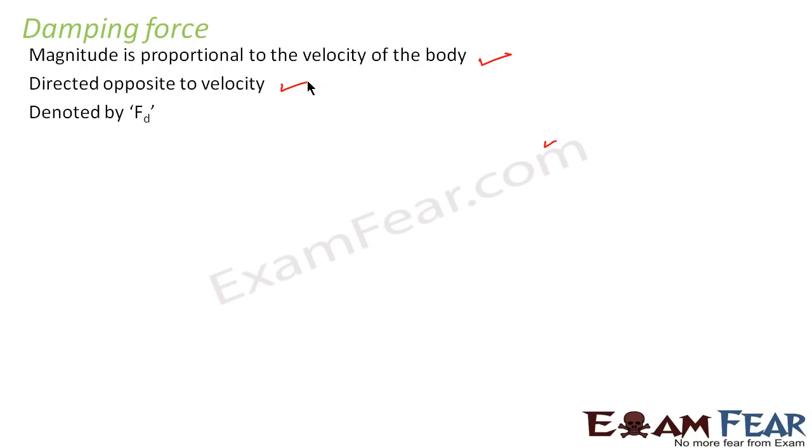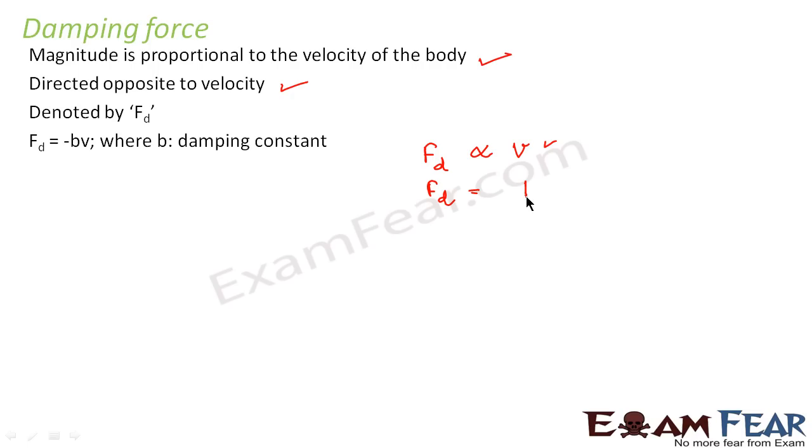It is generally denoted by Fd. The subscript d stands for damping. So Fd is equal to minus bv. That's because, as I told you, the damping force is proportional to velocity, so this proportionality can be replaced using a constant. That constant is b, known as the damping constant. The negative sign indicates that Fd is in the opposite direction to v.